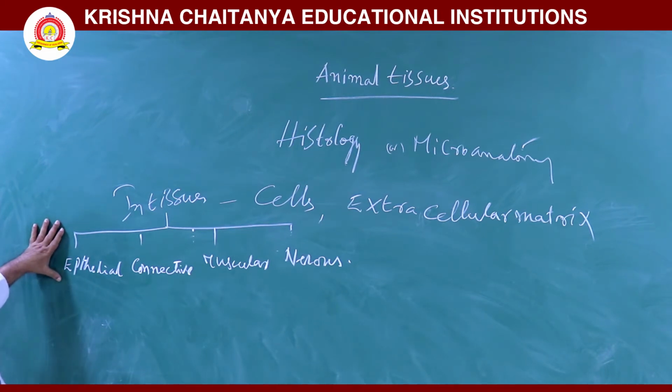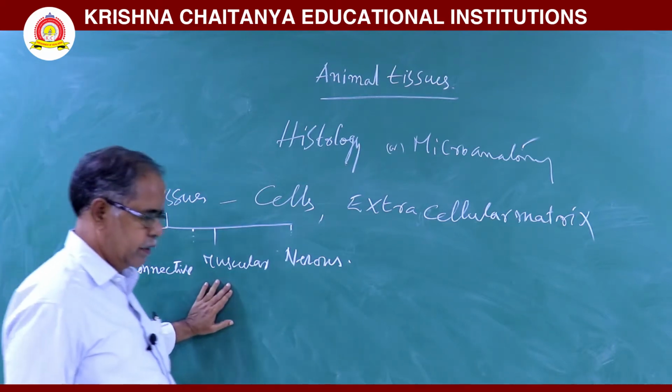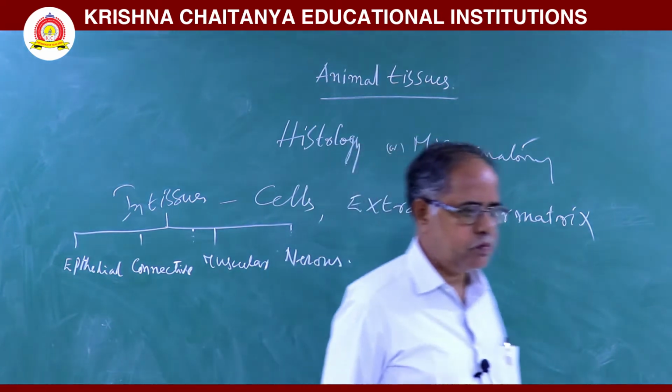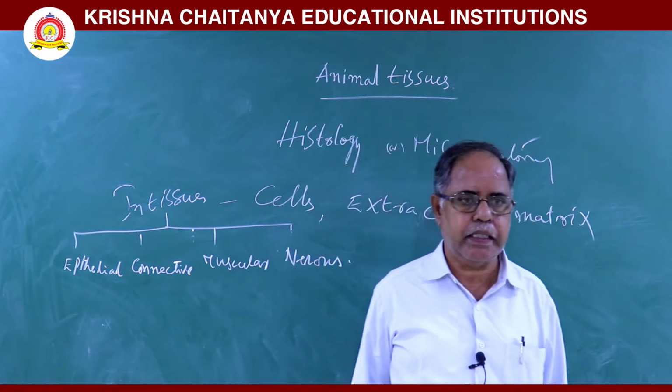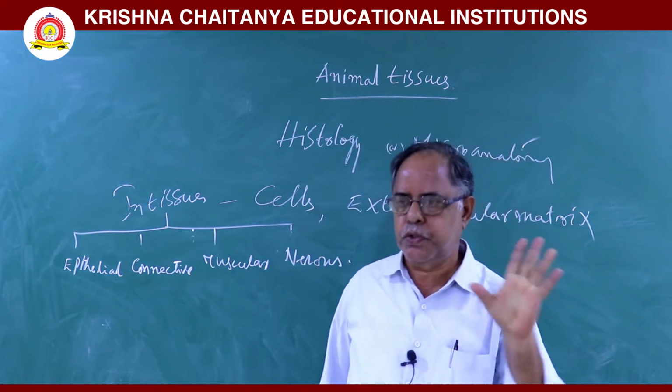One is epithelial tissue, the second is connective tissue, the third is muscular tissue, and the fourth is nervous tissue. So in the body of the higher vertebrates, there are four types of tissues: epithelial, connective, muscular, and nervous tissue. This is an introduction to tissues.